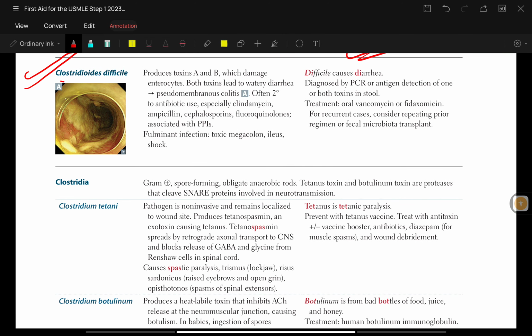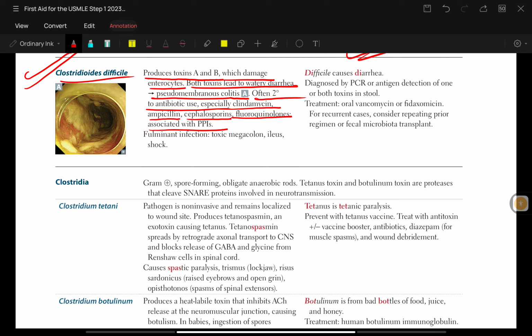Now, Clostridium difficile, talking about Clostridioides difficile, produces toxins A and B, which damage enterocytes. Both toxins lead to watery diarrhea and pseudomembranous colitis, often secondary to antibiotic use, especially clindamycin, ampicillin, cephalosporins, and fluoroquinolones, and associated with PPIs, that is proton pump inhibitors.